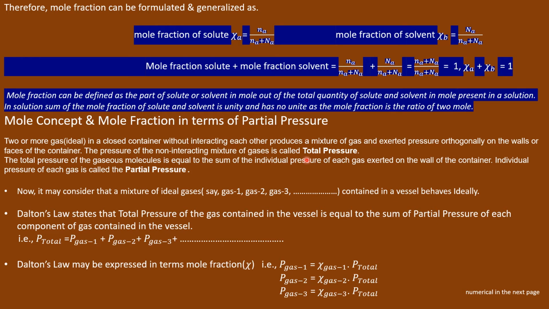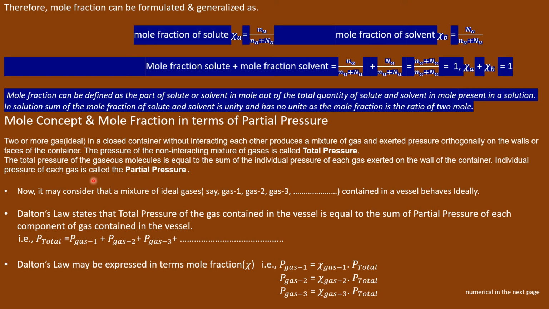The individual pressure of nitrogen and the individual pressure of argon exerted on the wall of the container is called partial pressure of the nitrogen or argon respectively. Now, the total pressure of the gaseous mixture is equal to the sum of the individual pressure of each gas exerted on the wall of the container. The individual pressure of each gas is called partial pressure.